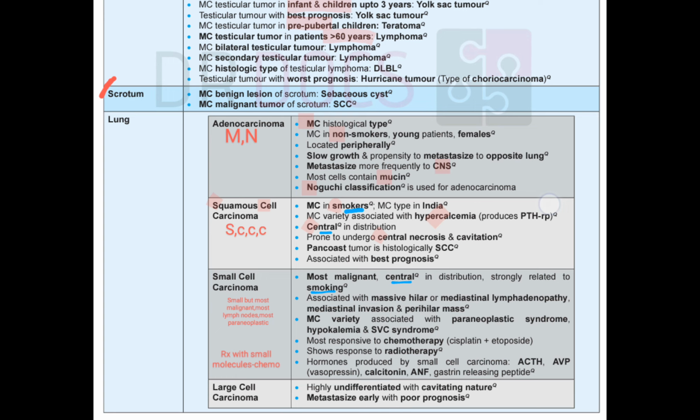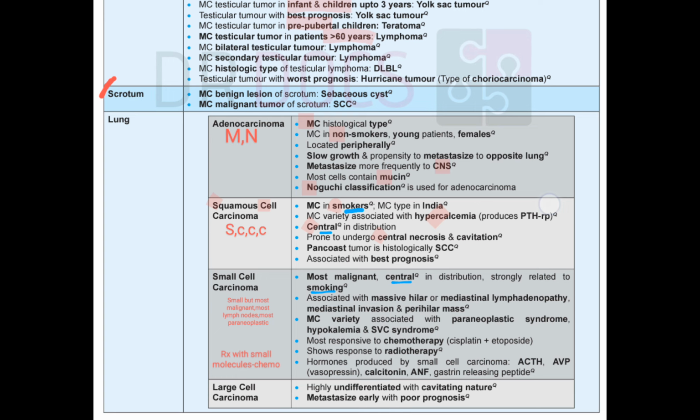Then we have squamous cell carcinoma. For squamous cell carcinoma, we remember S. From the S, we have smokers. Then from the C, we have three C's: hypercalcemia, central necrosis and cavitation. Hypercalcemia, calcium, central necrosis and cavitation. Then Pancoast tumor. On the costal apex we have squamous epithelium, so Pancoast tumor is histologically squamous cell carcinoma, and it is related with the best prognosis. Best prognosis is squamous cell.